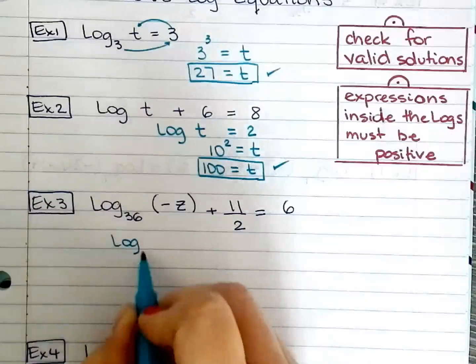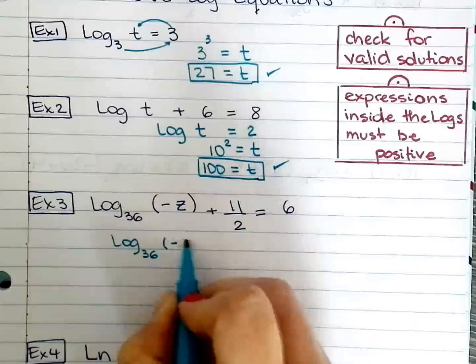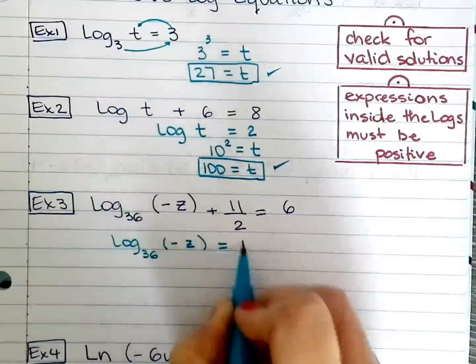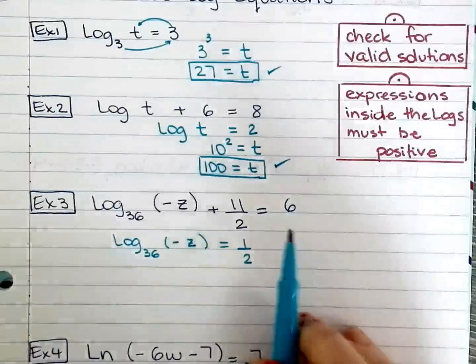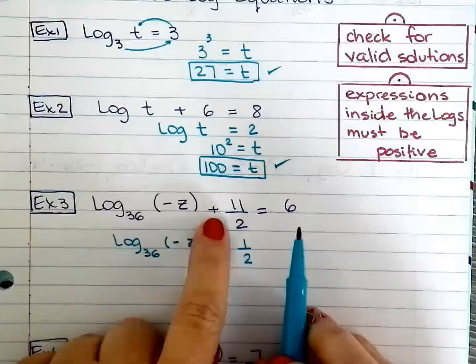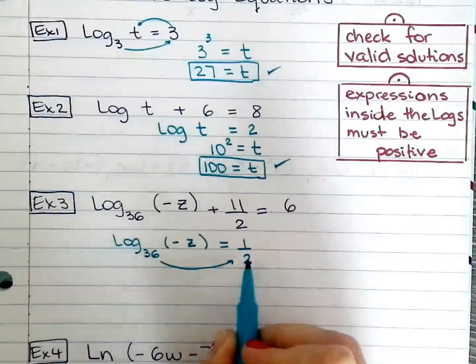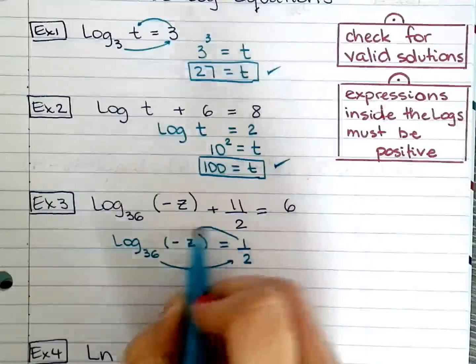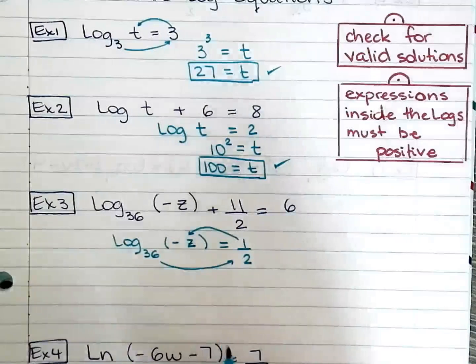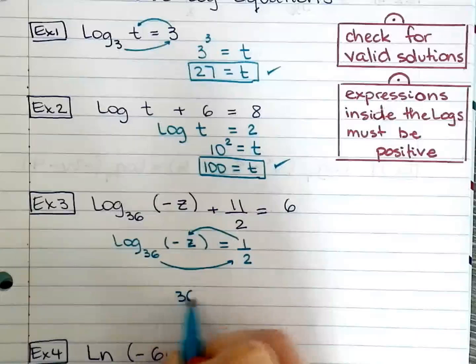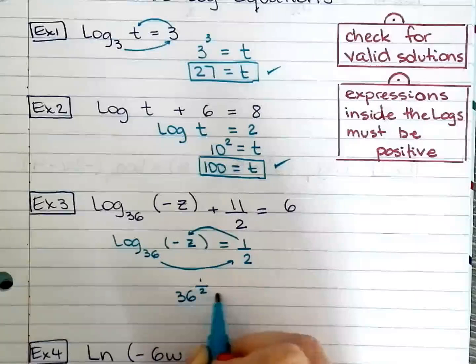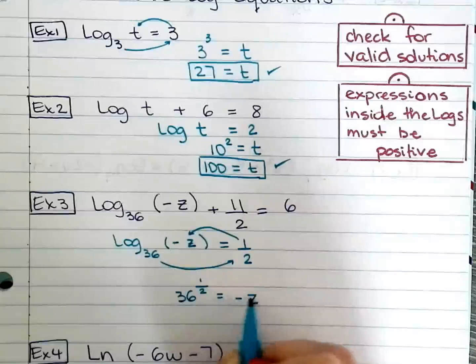So log base 36 of negative z equals 1 over 2, because right here you took away 11 over 2. Now you rewrite: 36 to the power of 1/2 equals the argument.